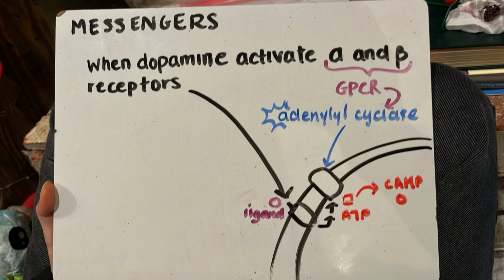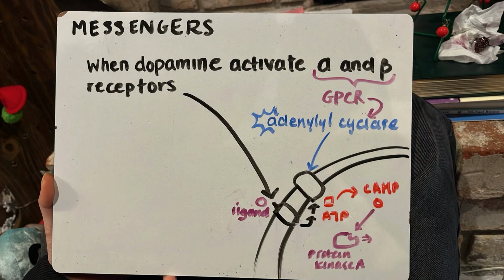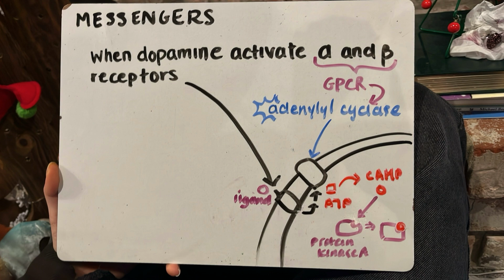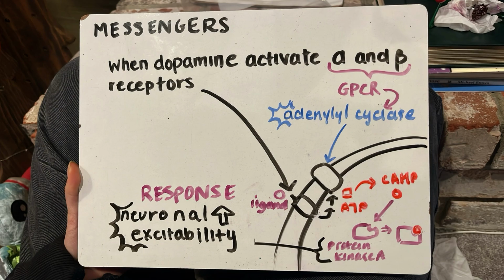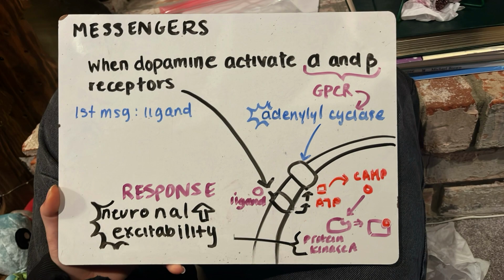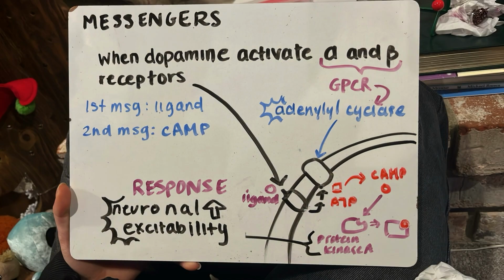The cAMP then attaches to protein kinase A, which is shown on the bottom right. This process then leads to consequential cellular responses, in this case, neuronal excitability. To recap, the first messenger in the pathway are the ligands, methamphetamine, and dopamine. The second messenger is the cAMP.